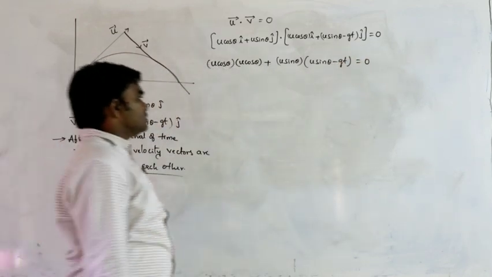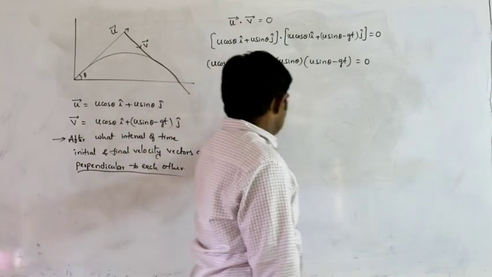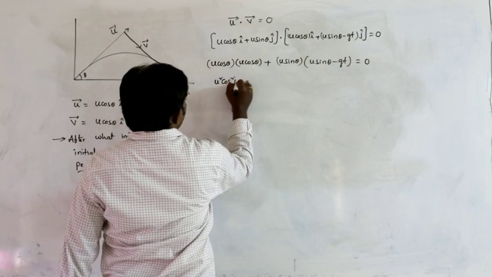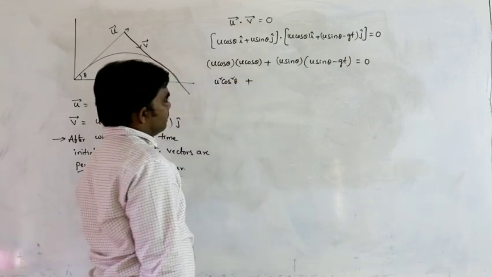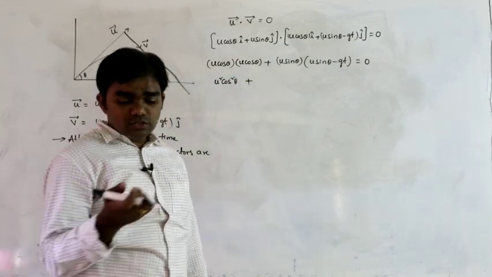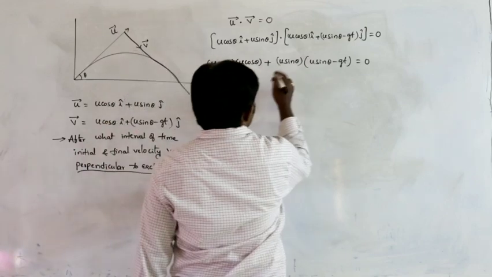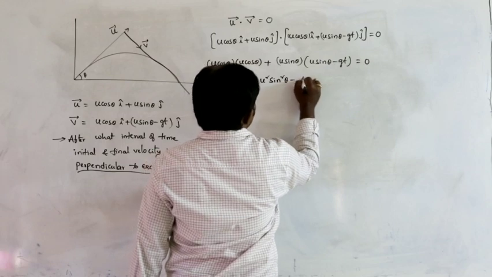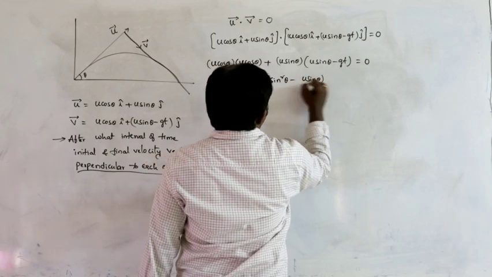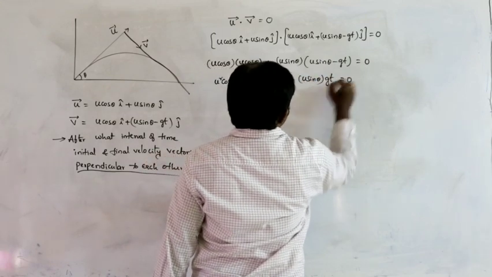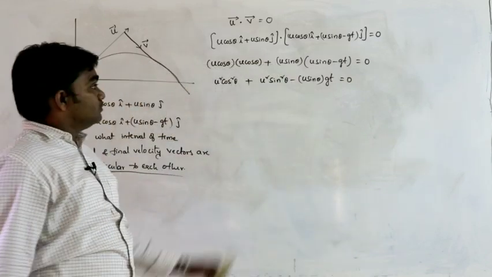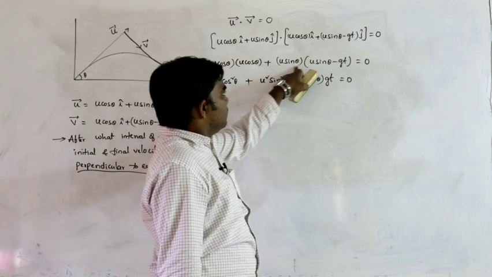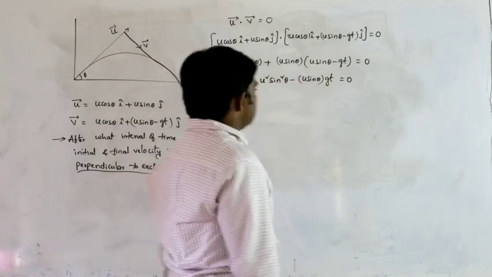u sin theta into minus u sin theta minus gt. So next, u cos theta into u cos theta, we can write it as u square cos square theta, plus u cos theta and u cos theta is u square cos square theta. This is u square sin square theta minus u sin theta into gt equal to 0. Multiply u sin theta into u sin theta, u square sin square theta minus u sin theta into gt.